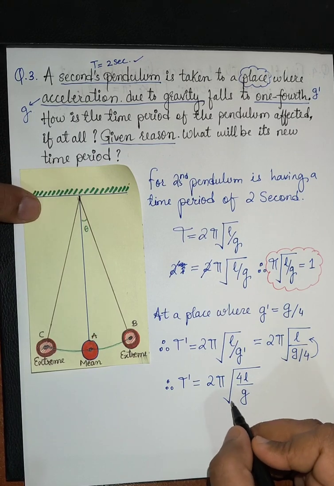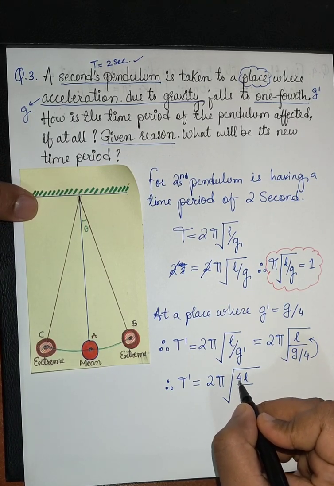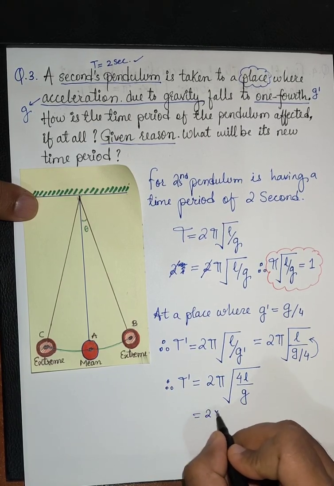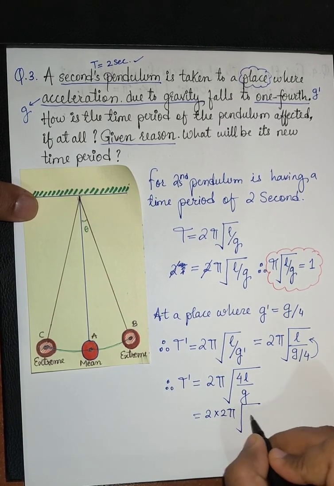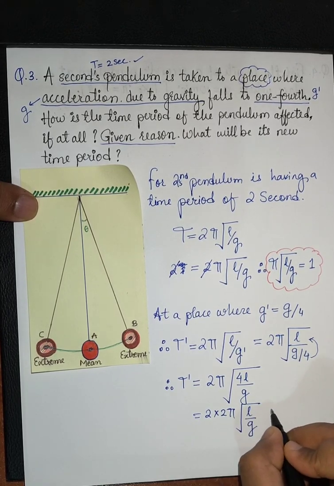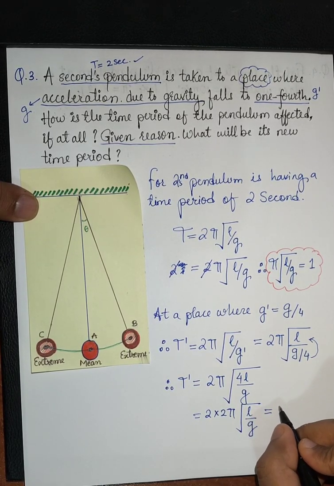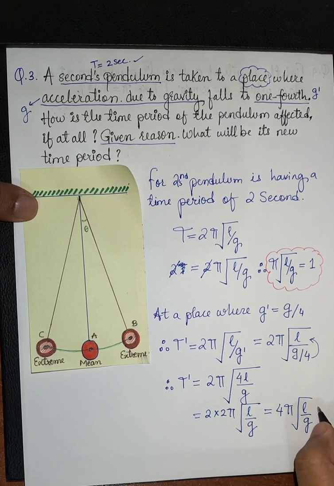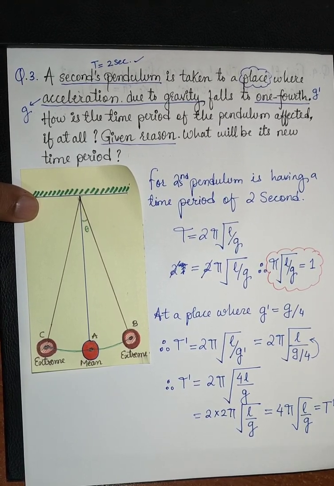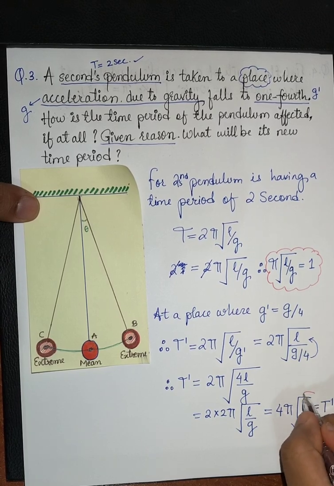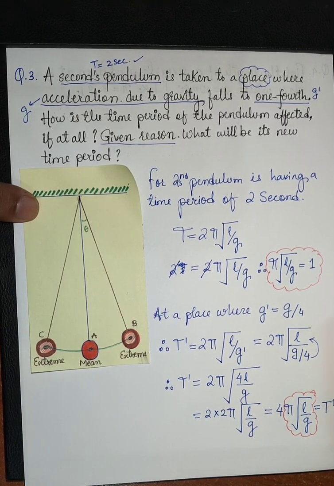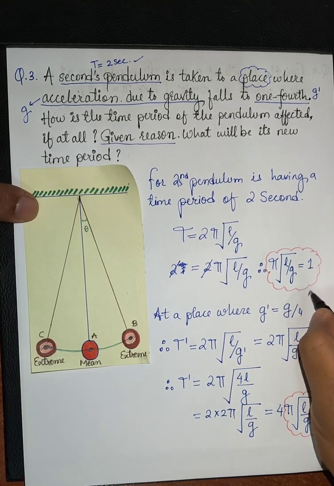Okay, now this 4 is in the square root, so if it comes out, we will get 2 into 2 pi under root of L by G, which is equal to 4 pi under root of L by G, which is your new time period. But this pi under root of L by G we have already taken as 1.